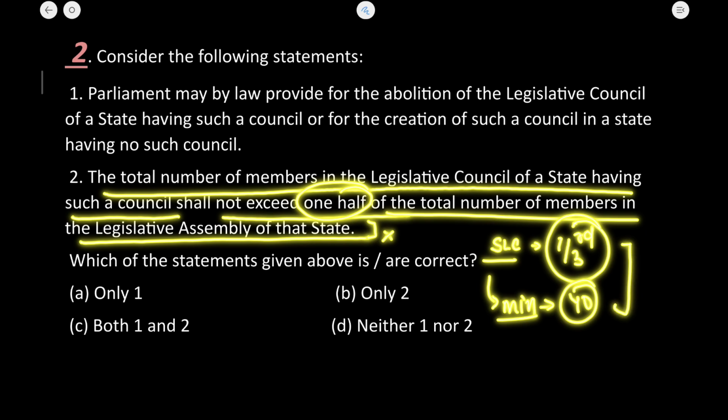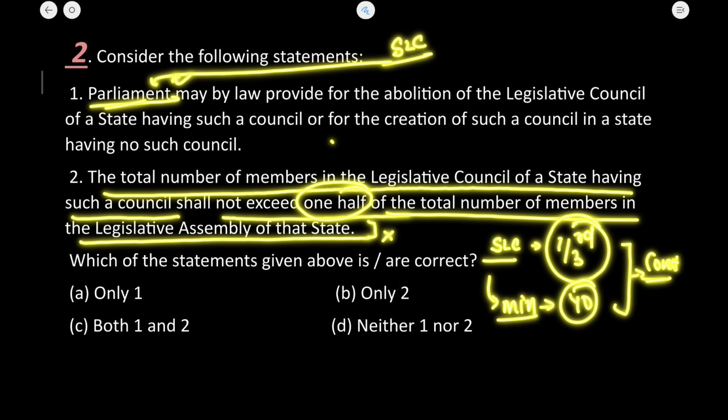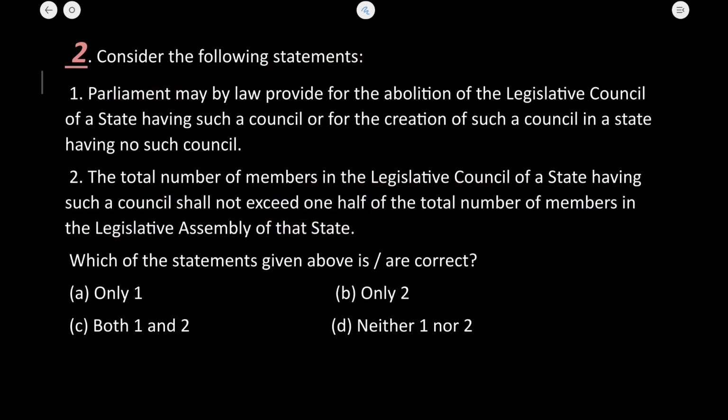So this provision is there as per the constitution, but the actual number of members of the state legislative council is determined by the parliament. This I have also told you. Okay, so if you haven't watched the explanation part, do watch it and then these questions will be easy for you. Okay, so the second statement is absolutely incorrect. The first one is true, so only one is the correct answer.